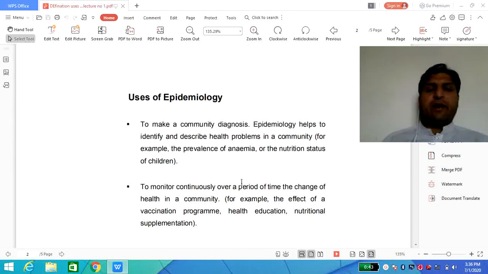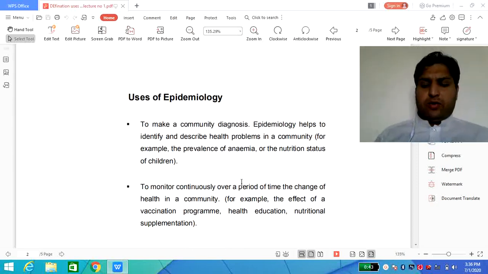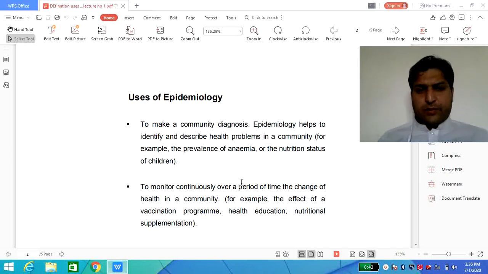Use of epidemiology. Epidemiology has a lot of uses and applications, and the main focus is on the disease. The first one is to make a community diagnosis. Epidemiology helps to identify and describe health problems. So of course this is one of the major uses of epidemiology, in order to properly diagnose the community and properly identify all health related problems in a respective community.